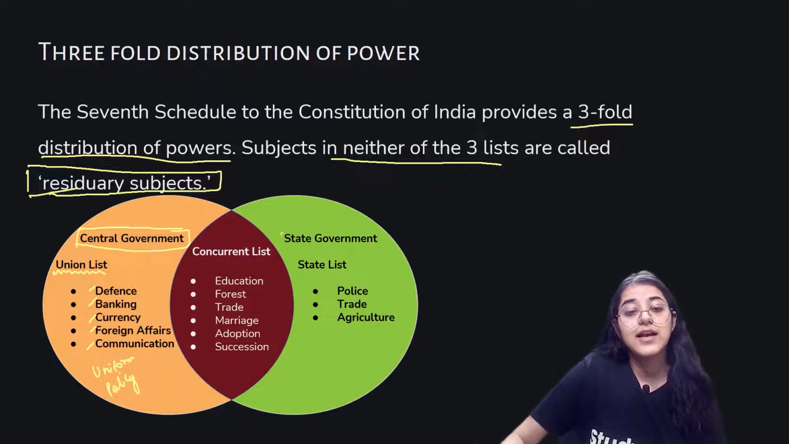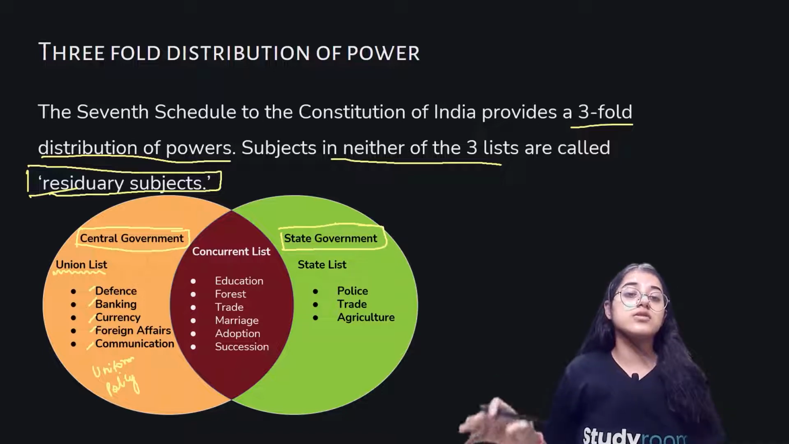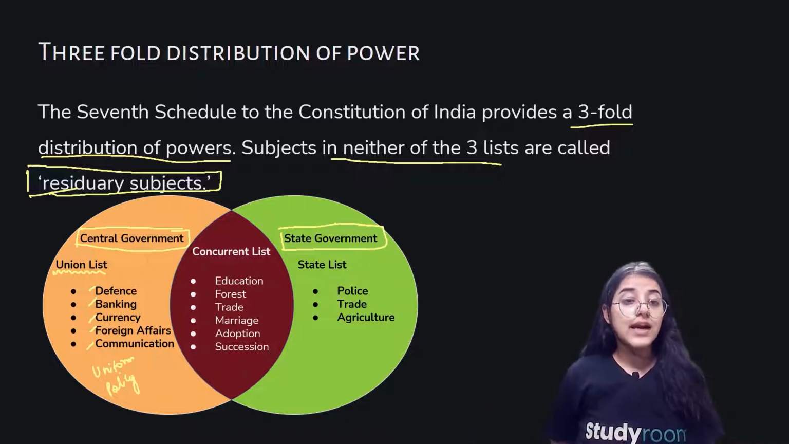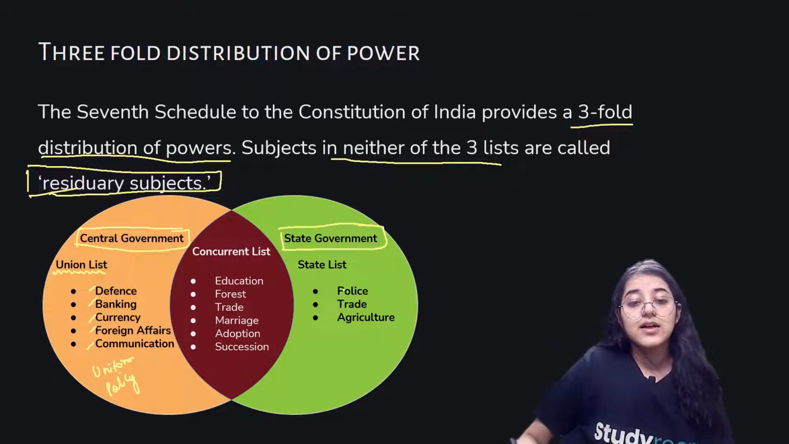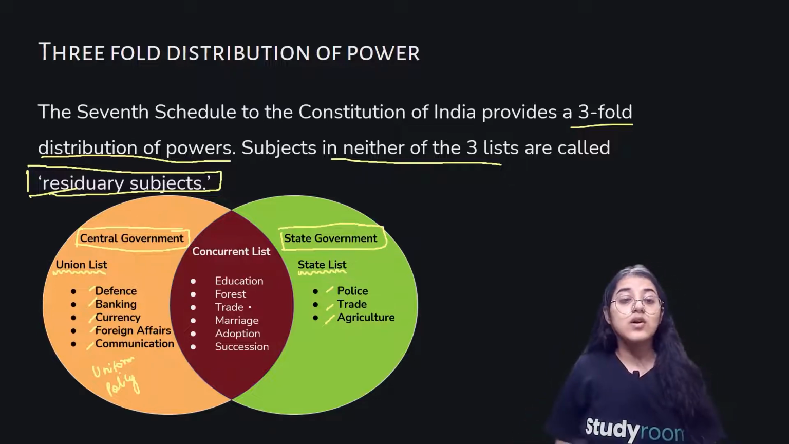And the state government, within the jurisdiction of the state, focuses upon the issues of state and local importance: police, trade and agriculture. These are part of the state list. Within the state and local level, the issues which happen are part of the state list.